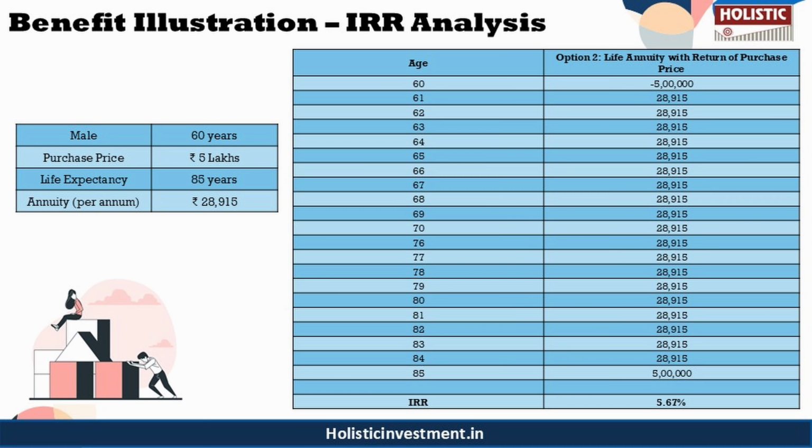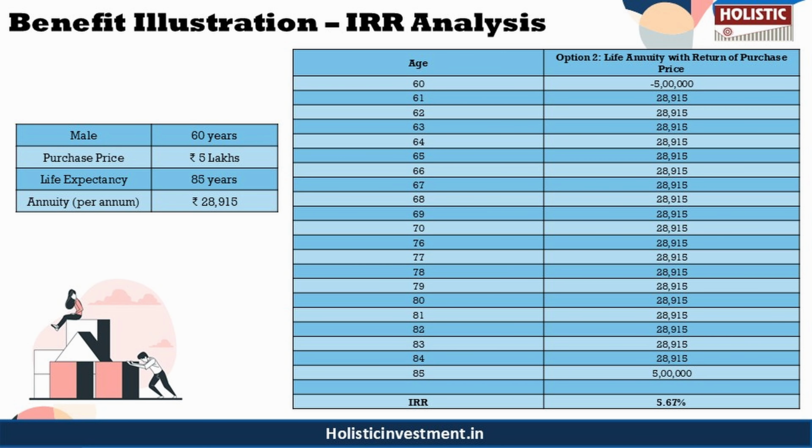Based on these cash flows presented on the screen, the IRR works out to be 5.67% as per the policy's maturity calculator. While the plan ensures a predictable income stream in retirement, it has notable drawbacks. The invested capital remains locked, limiting liquidity, and the annuity payout stays fixed, leaving you exposed to inflation. So this policy provides stability but delivers modest returns with limited flexibility and no inflation protection, making it less effective for long-term retirement planning.